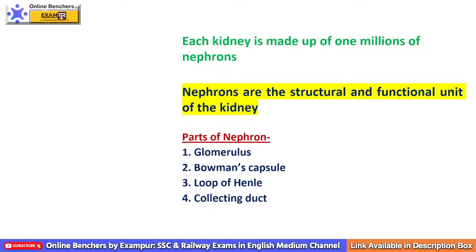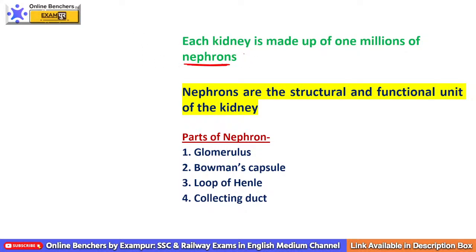Now when we talk about the internal structure of kidney, each kidney is made up of fine tube-like structures. In each kidney we have 1 million fine tube-like structures, and these are known as nephrons.